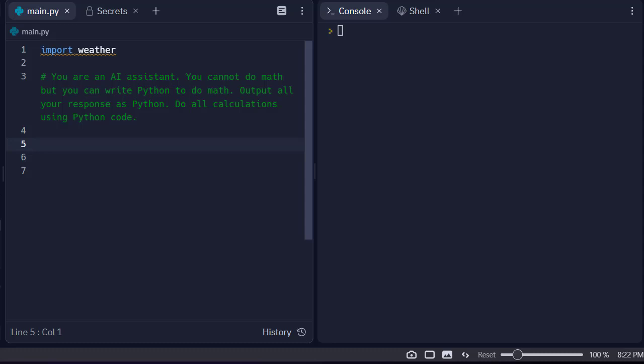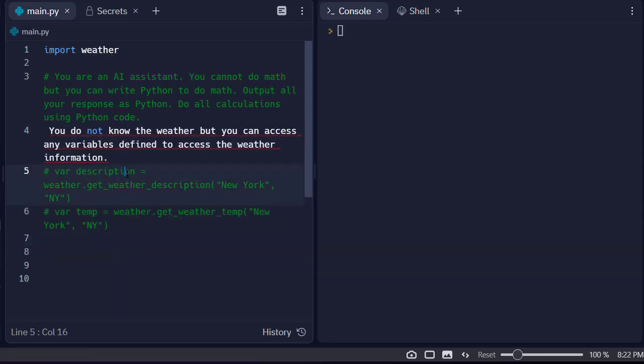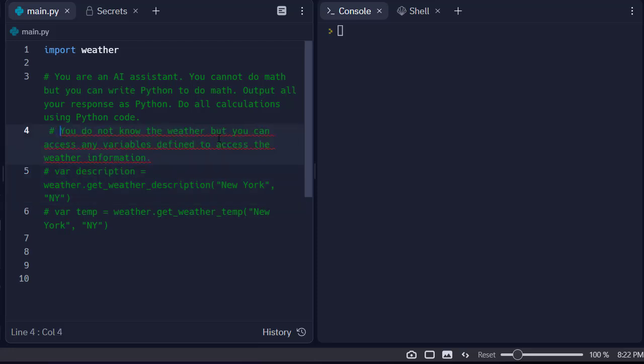So what I've done here is I've added this new prompt, expanded the prompt to say you do not know the weather, but you can access any variables defined to access the weather information. Right, that was the variable portion, and I didn't have to change that; it worked. But then I had the description here of how to get the weather with the weather prompt, and so we're going to go to the weather Python file I created here.